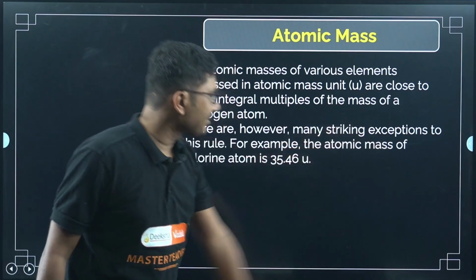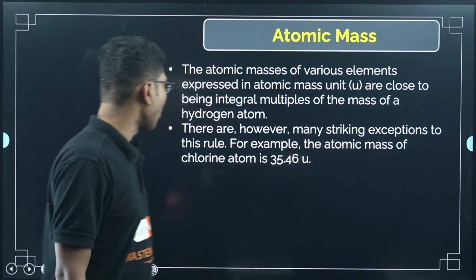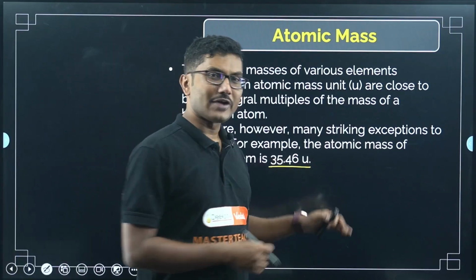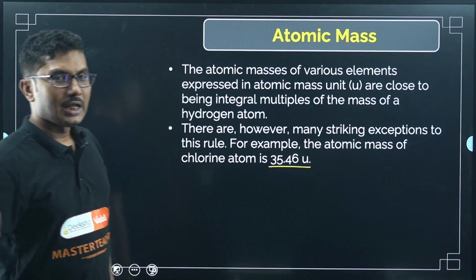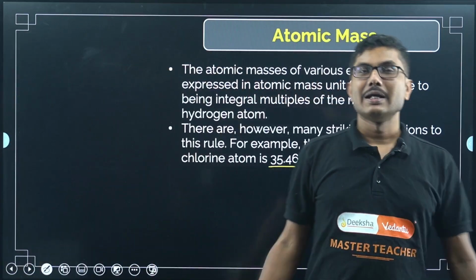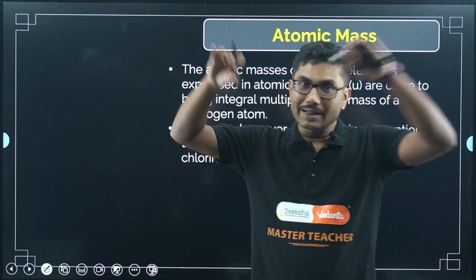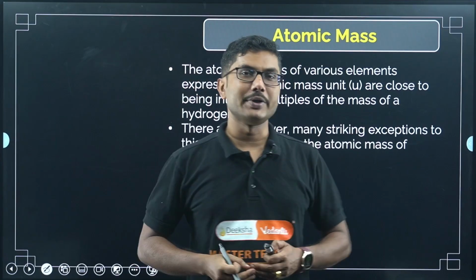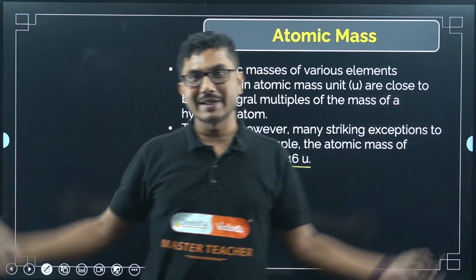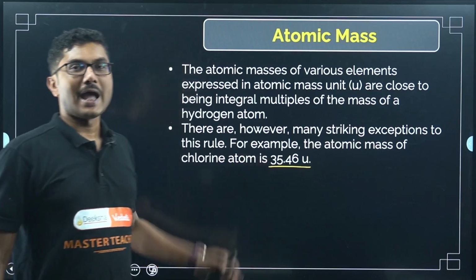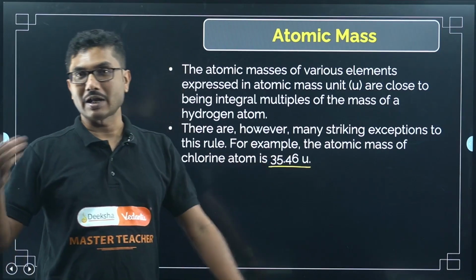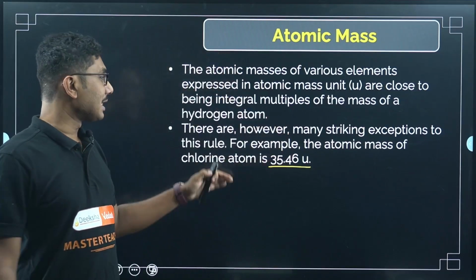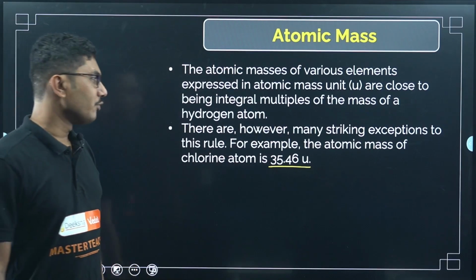However, there are many striking exceptions to this rule. For example, the atomic mass of chlorine is 35.46. This is the average value. You have to take the average for any such element. When you say the atomic mass of that element, you are representing the entire chlorine family. Individually, the mass of one chlorine atom will be different from that of another, but when averaging, you say the average atomic mass of chlorine is 35.46. We cannot represent individual atoms, so that is the representation of the entire chlorine family. That's why we represent it using 35.46 u.